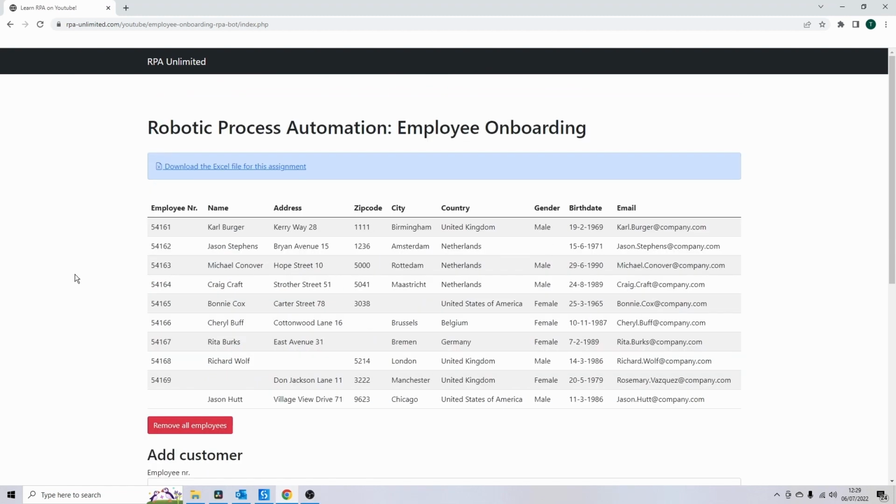The bot just finished, but as you can see, there is a problem. You see that some of the fields have been left empty. For example, the gender of Jason, the city of Bonnie, and the zip code for Terrell and Rita, the address for Richard, and for one person it even skipped the name. And you see here for Jason it skips the employee number.